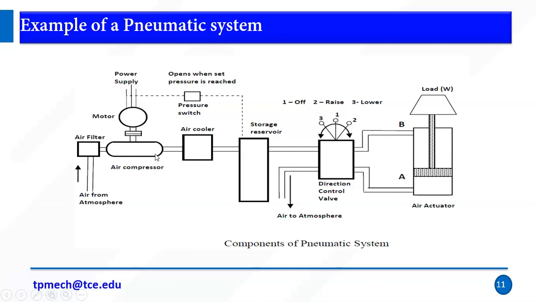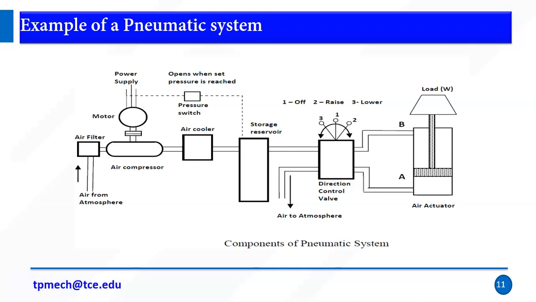During the compression, there may be some temperature rise. So to reduce the temperature of the gas, we use an air cooler. Sometimes we use an air dryer also, right? And then it is passed on to the storage reservoir. The reservoir is nothing but a storage device which stores the compressed fluid, and feedback is given to the electric motor to operate when the set pressure is reached. We have a pressure switch in the receiver, and the air is passed on to the control valve.